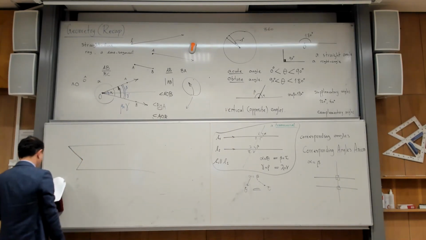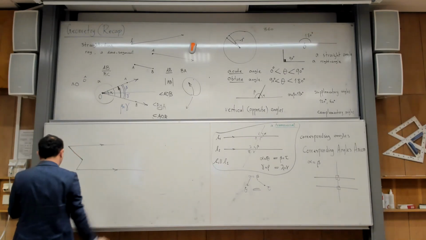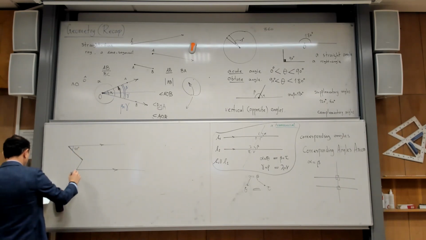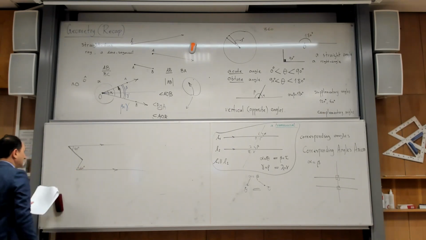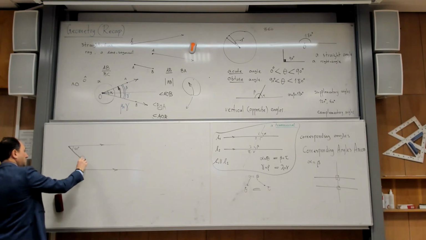This line is parallel to that line, and this angle is given to be 40 degrees, and this angle is given to be 60 degrees. Yes? My question is: how much is this angle, which I call x?